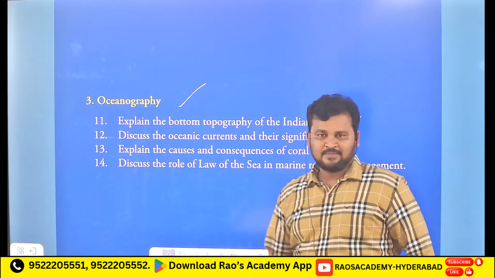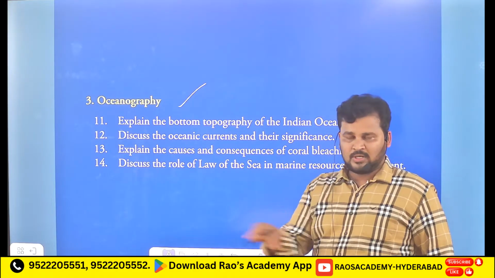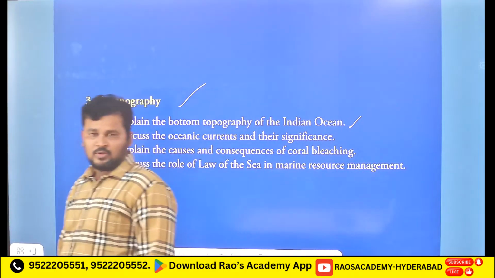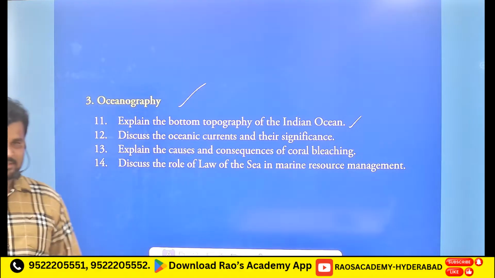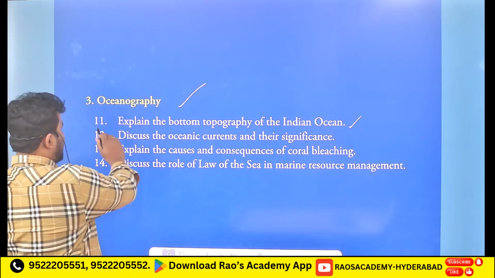It is the 11th question. So you have to mention how the continental slope and rise will be there, and also how the mountains evolved, all the things you have to mention here.